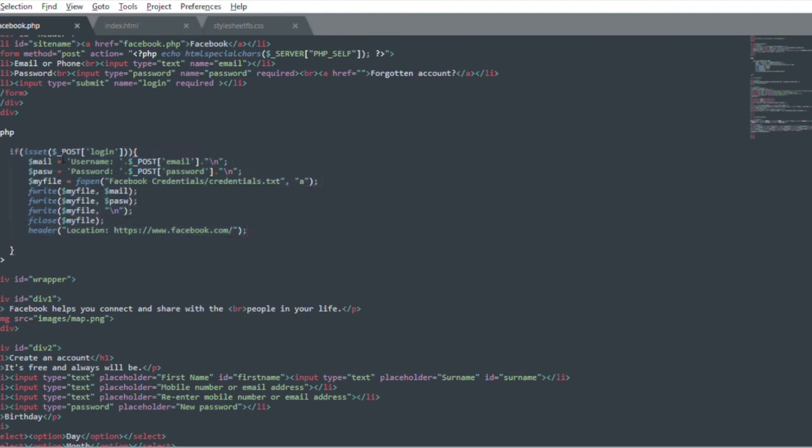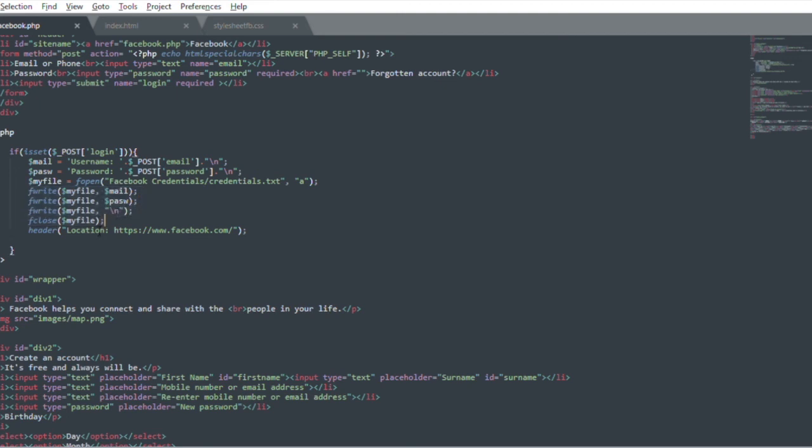What this will do is set a variable in which it will save your email and password. Then it will create a file in the Facebook credentials folder, credentials.txt, and use it as appending. It will write the email and then password and then close the file.